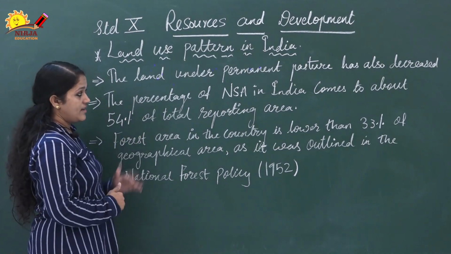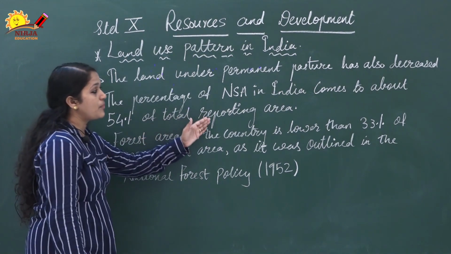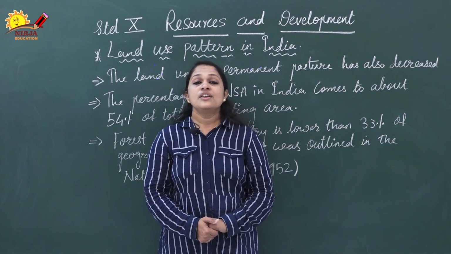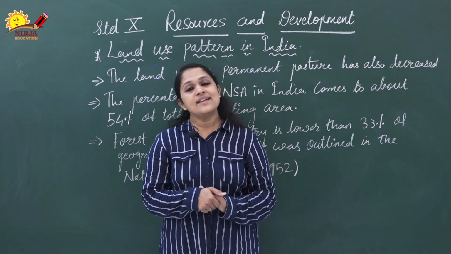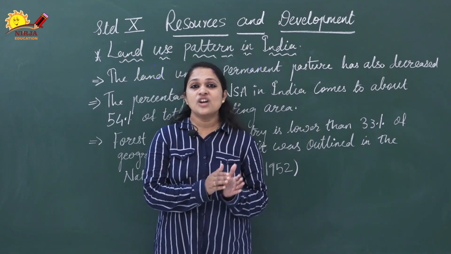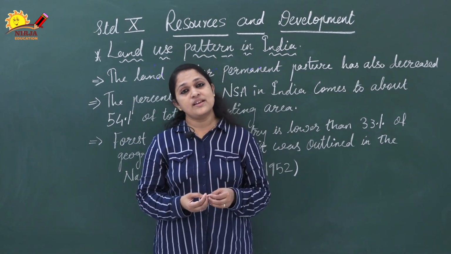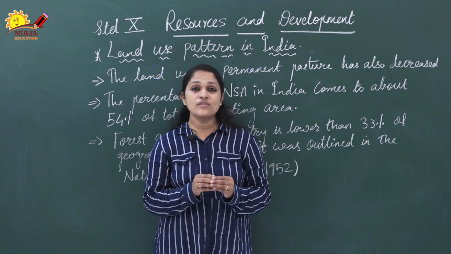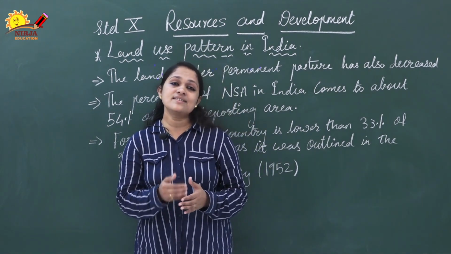The percentage of NSA in India comes to about 54% of the total reporting area, but the pattern of NSA in India differs from state to state. It is over 80% in Punjab and less than 10% in Arunachal Pradesh. So, in Punjab it is very high, about 80%, and in Arunachal Pradesh it is very low, only 10%. Why only 10%? Because most of the Arunachal Pradesh area is mountainous. So, their percentage is less.